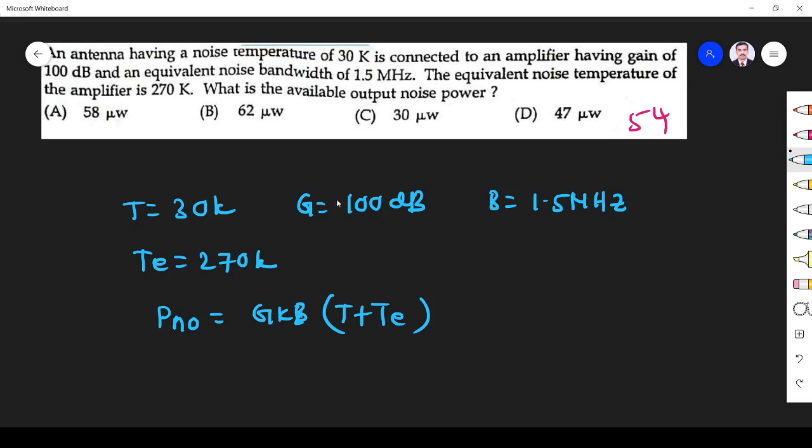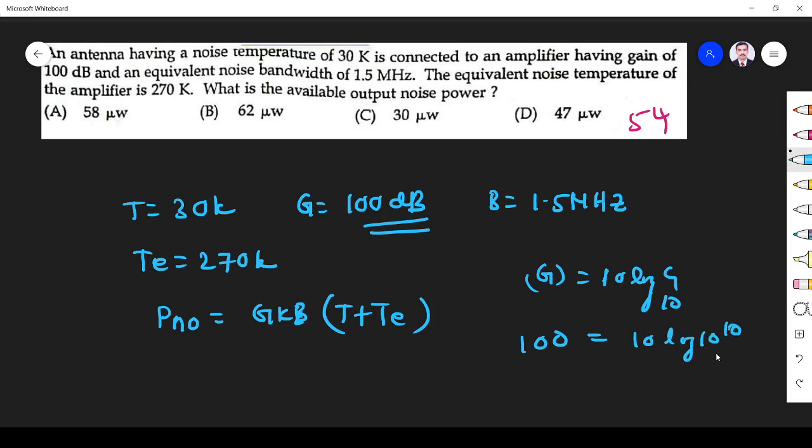Right? So everything should be in numbers. The gain in dB I convert into a number. G in number is given by 10 log G by 10. This is 100 dB. So 10 log, here I want 100, which means I should get 10, so it must be log 10 power 10.